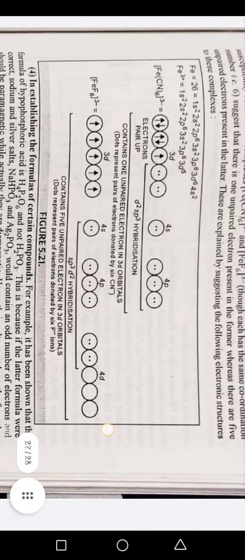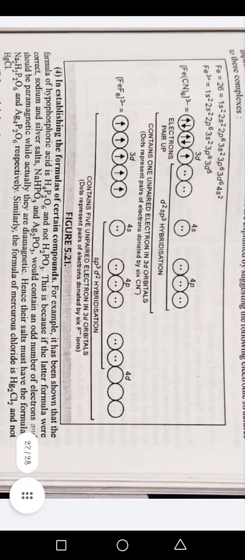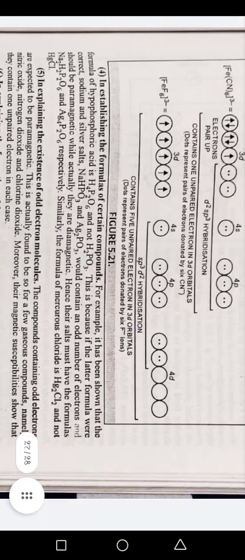In figure 5.21. Fourth, in establishing the formulas of certain compounds. For example, it has been shown that the formula of hypophosphoric acid is H4P2O6 and not H2PO3.